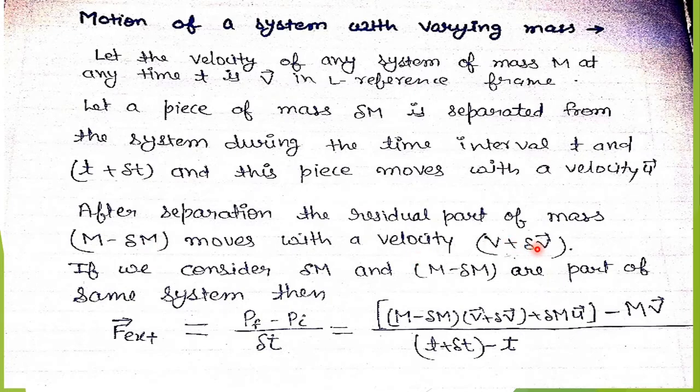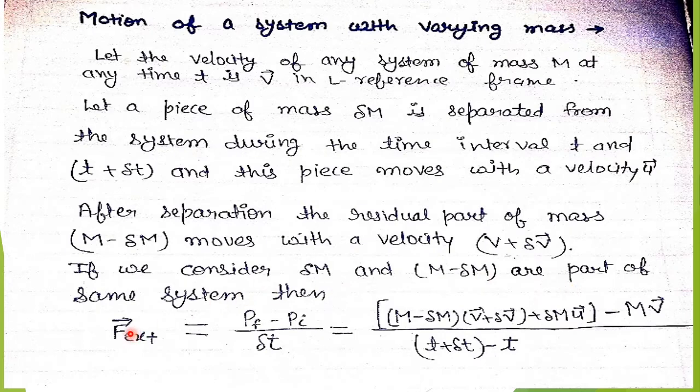del v. What we are considering here? We are considering a system of mass m with velocity v, and del m is a separated part from this system which is going to have velocity u, and the residual part which is m minus del m moves with the velocity v plus del v, because the system will be lighter because of separating of this part, so the velocity increases to v plus del v. So we consider del m and m minus del m are part of the same system.